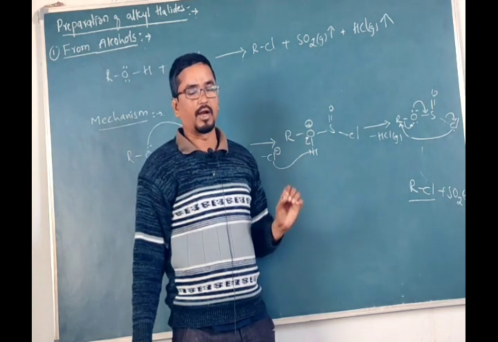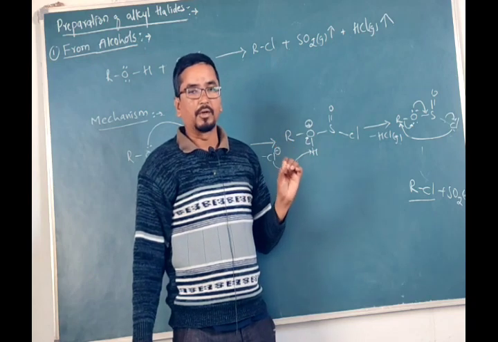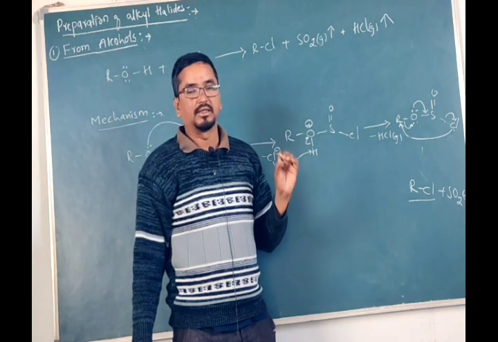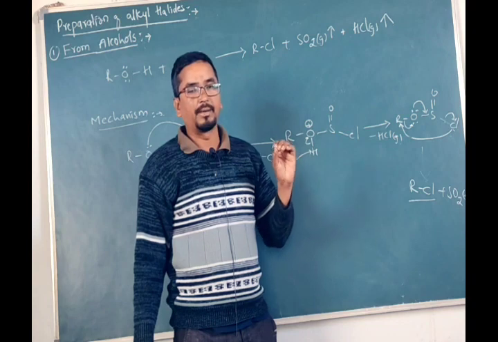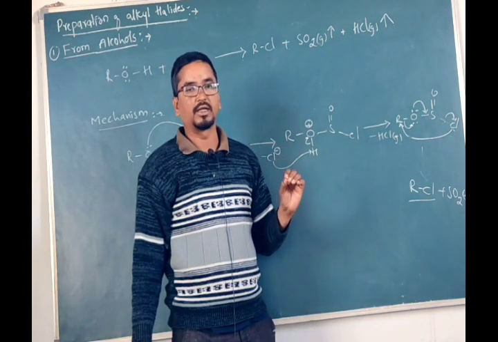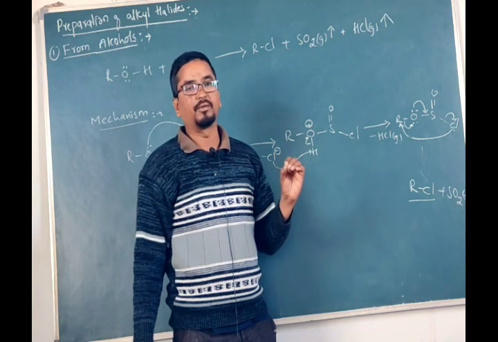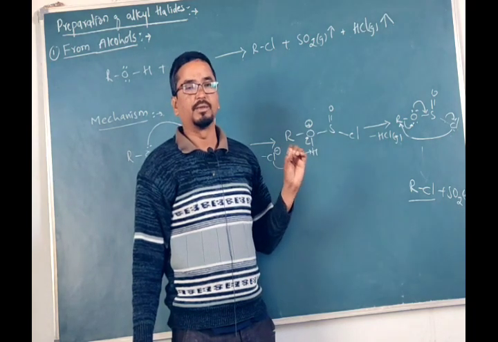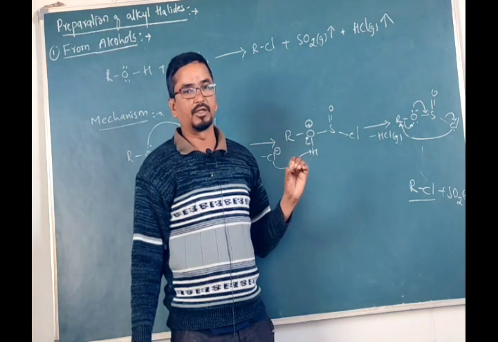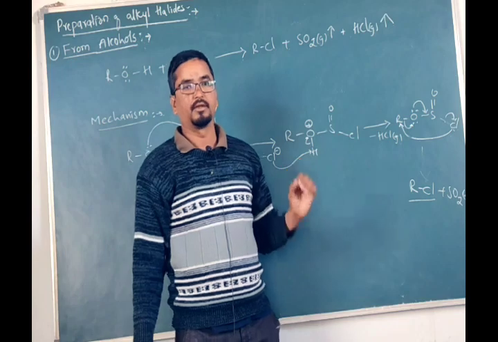So this is one of the most important, easiest and most preferred methods for the preparation of alkyl chloride, because the byproducts are escapable gases. The gases which are formed as byproducts in this reaction, that is sulfur dioxide and hydrogen chloride, escape from the reaction mixture. Hence this method is the most preferred method for the preparation of alkyl halide.